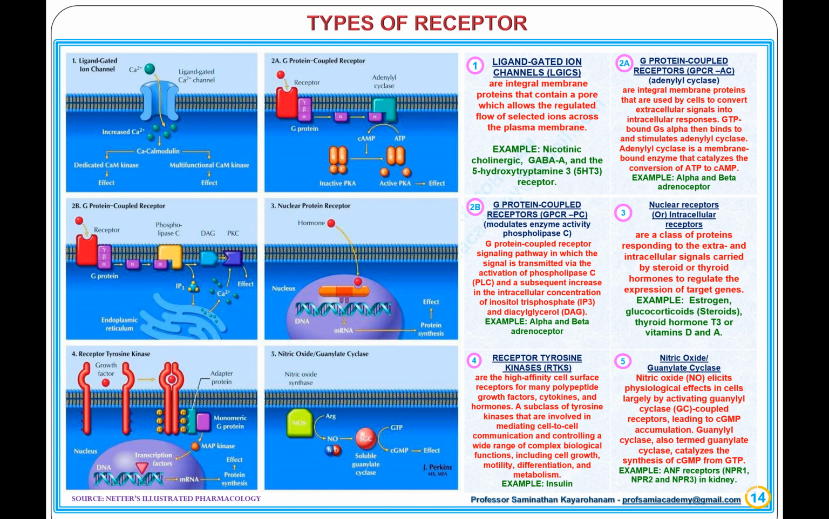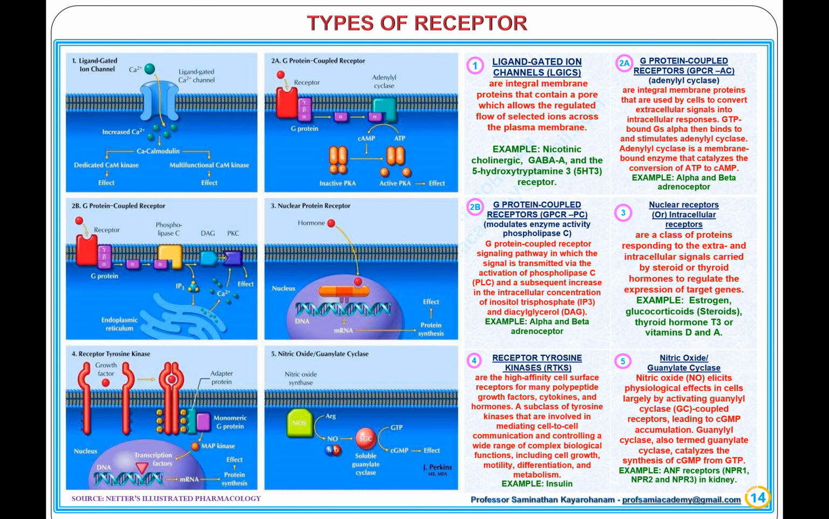Next slide, types of receptors. 1. Ligand-gated ion channel receptors are integral membrane proteins that contain a pore which allows the regulated flow of selected ions across the plasma membrane. Example, nicotinic cholinergic, GABA, and the 5-hydroxytryptamine 3 receptor.